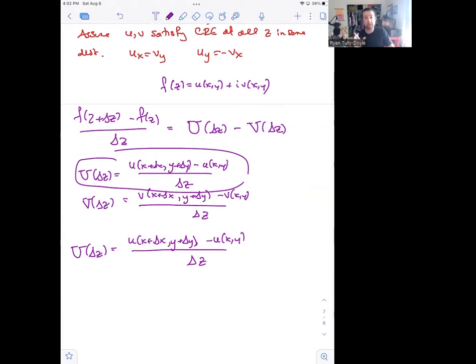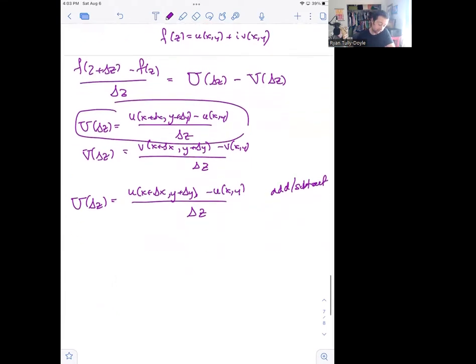And so I'm going to take this difference quotient and actually turn it into two difference quotients. In the two difference quotients, I need to isolate it so there's one I can estimate with respect to incrementing in x, and another one I can apply the mean value theorem to with respect to incrementing in y. In order to get those terms in here, I'm going to use what's called an add-subtract trick. So I'm going to add and subtract the same term, but I want to do it in such a way that I get two things I can apply the mean value theorem to.